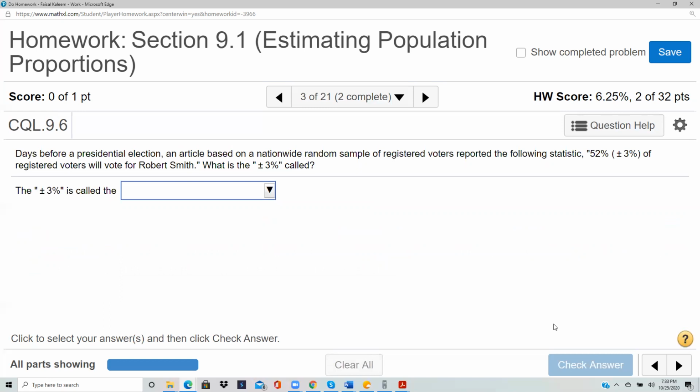Days before a presidential election, an article based on a nationwide sample of registered voters reported the following statistic: 52% plus or minus 3% of registered voters will vote for Robert Sam. What's plus or minus 3%? When you make statements like this, the plus or minus 3% is the margin of error. So this is it.